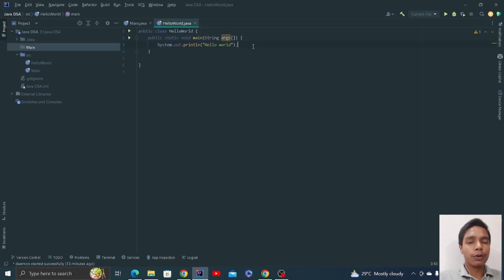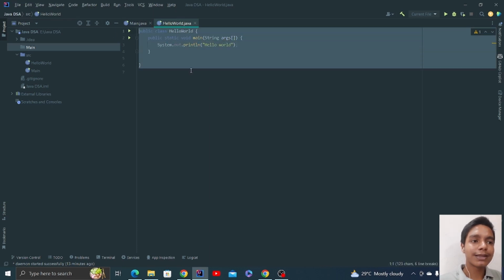Cool. You don't need me for that, but I will definitely explain what System.out.println is, and that it prints the string value. What is a string? You don't know right now. If you don't know the kind of data type, I'll explain everything later on. So this was the basic syntax of your Java programming.